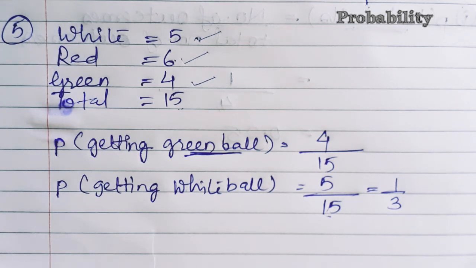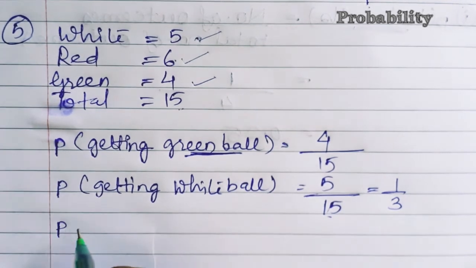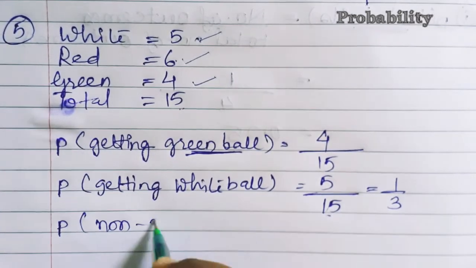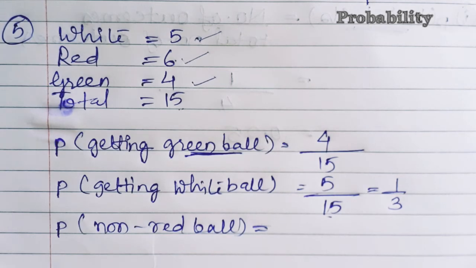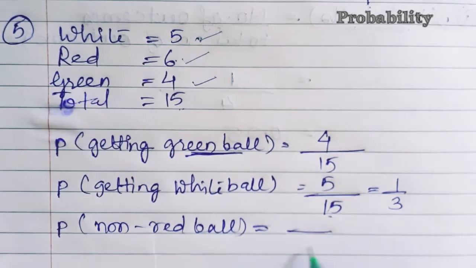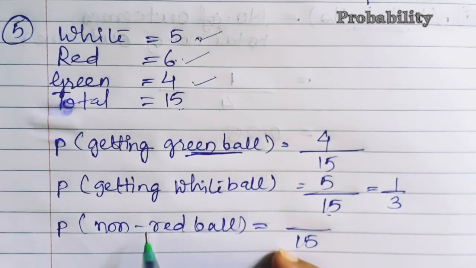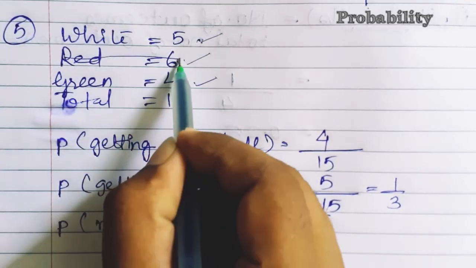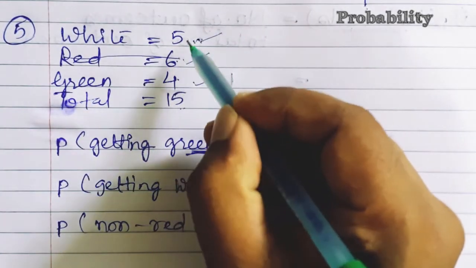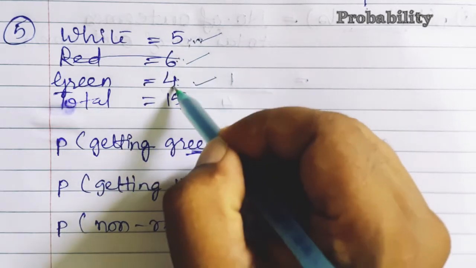Okay. Now the last part, that is non-red. Non-red means what? Without red color. Probability of getting a non-red ball. Non-red ball means what? No red ball will be there. It means white and green both will be there. So 15 is the total number that is fixed. Now non-red ball means which value will not be included? This 6 will not be included. So 5 and 4, that is white and green, both values we have to consider.